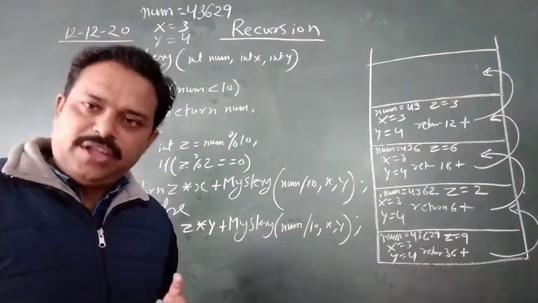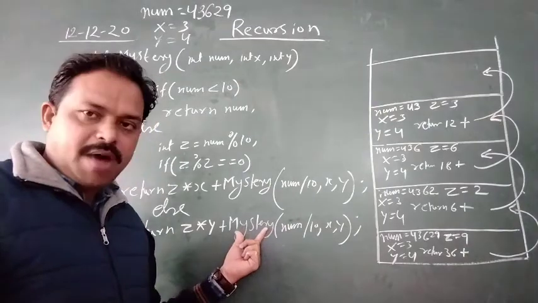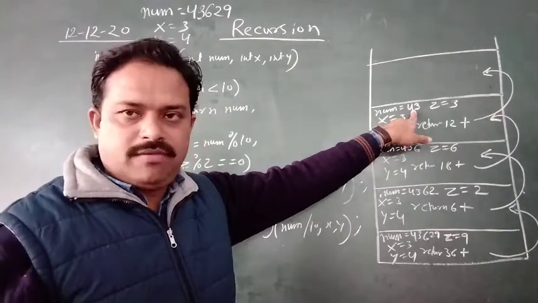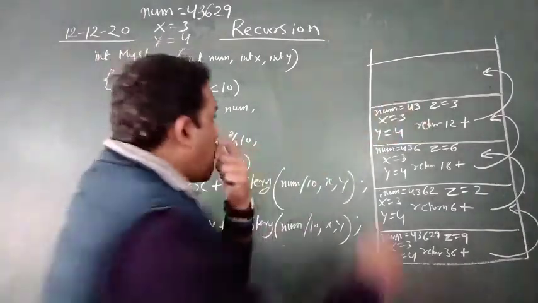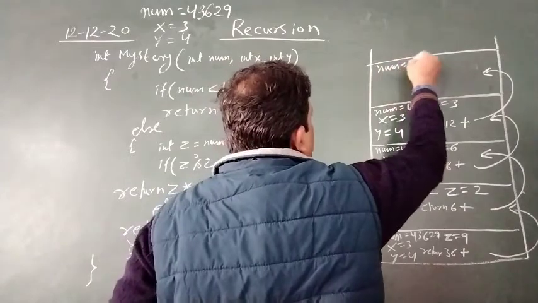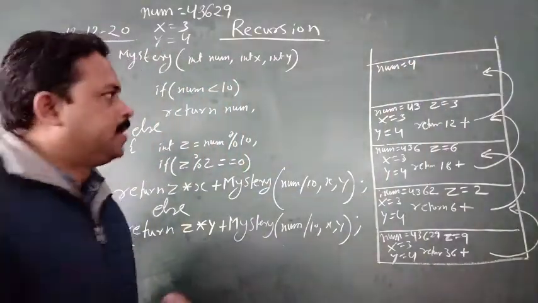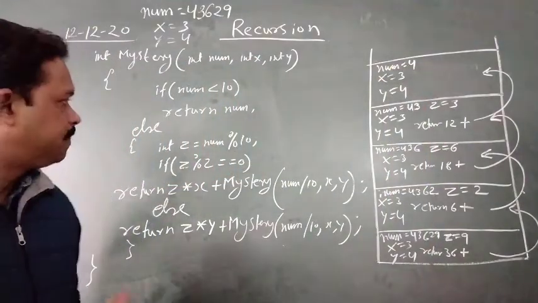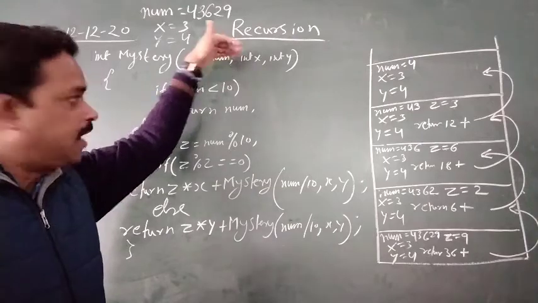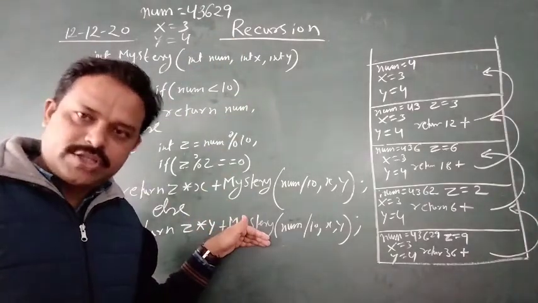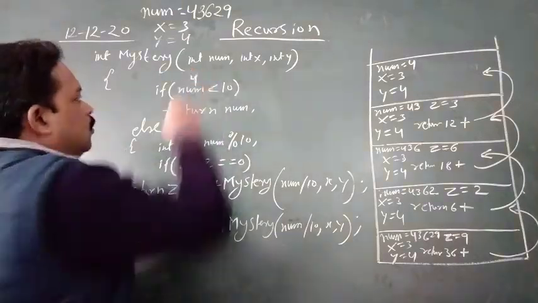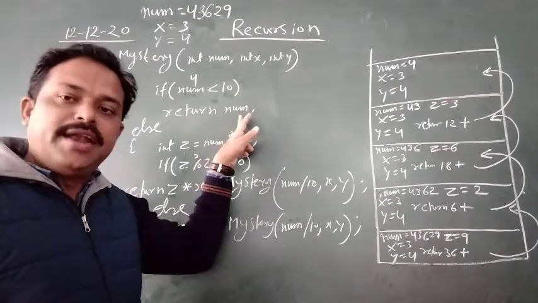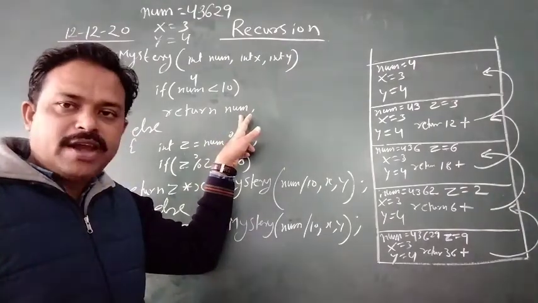This time you are going to pass num divided by 10. Num is 43. 43 divided by 10 you will get 4. Num is 4. Value of x as it is, value of y as it is. Clear? You have called the function. Again this whole statement is going to execute. Num means 4. 4 is less than 10. This time this condition is true. Return num. What is the current value of num here?